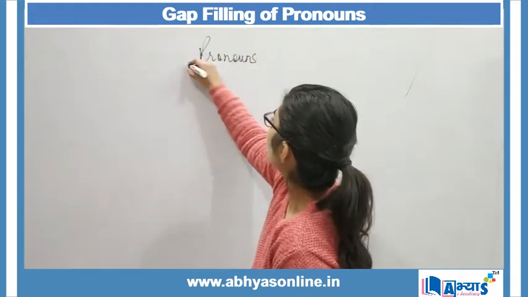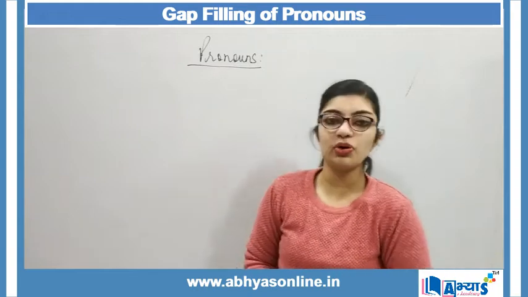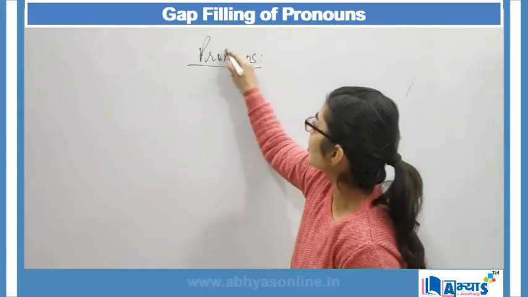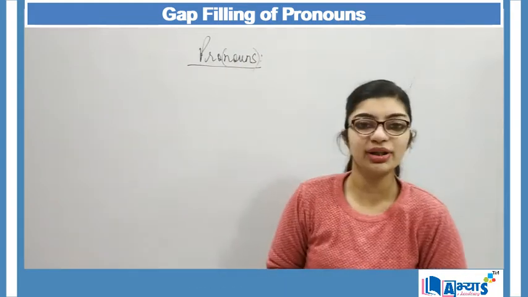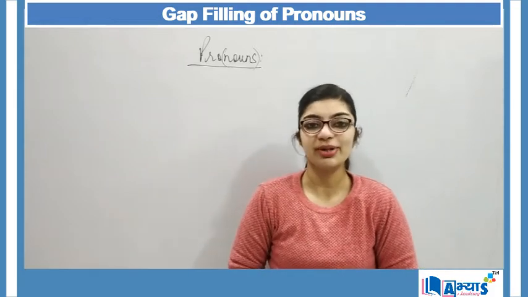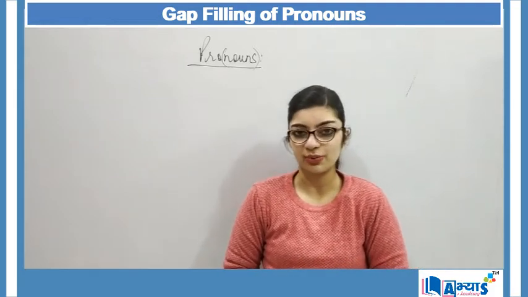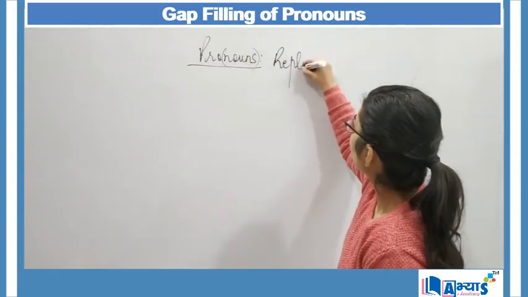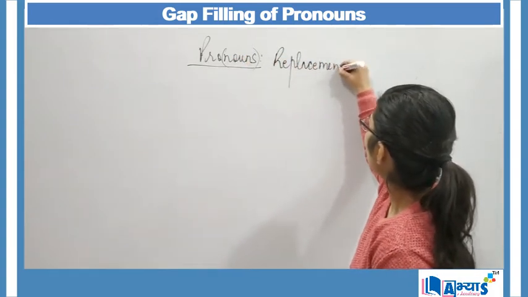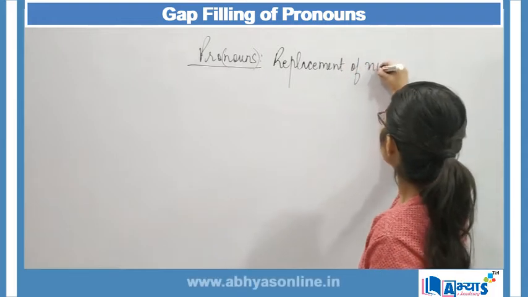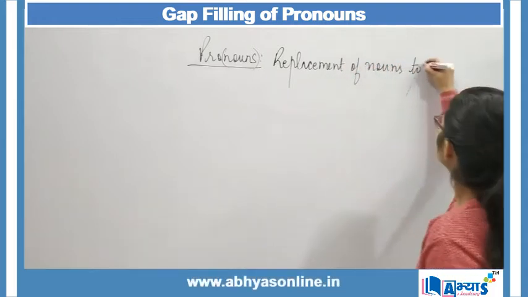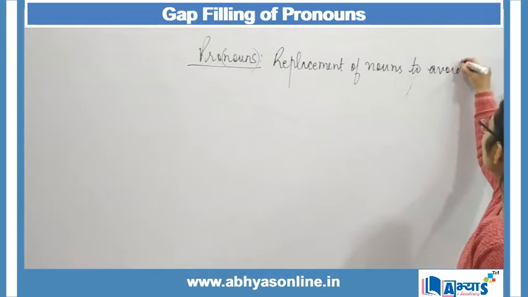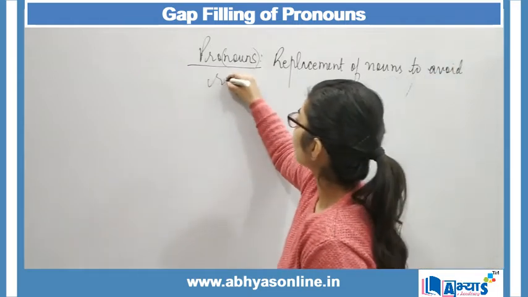Now coming back to pronouns, the definition of pronouns is that the word itself contains the word noun in it. So pronouns are basically replacements of nouns to avoid repetition of nouns.